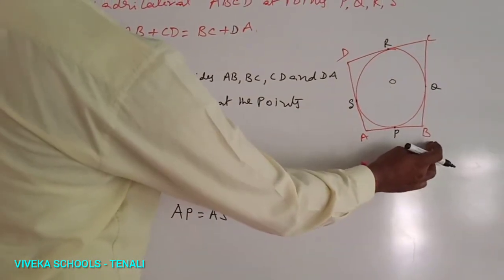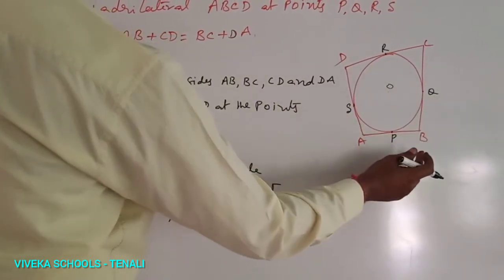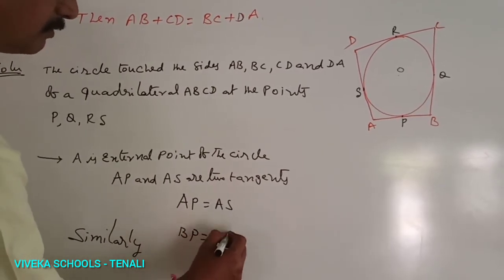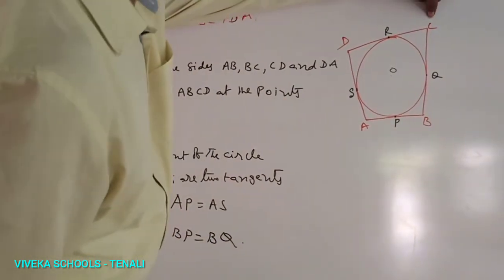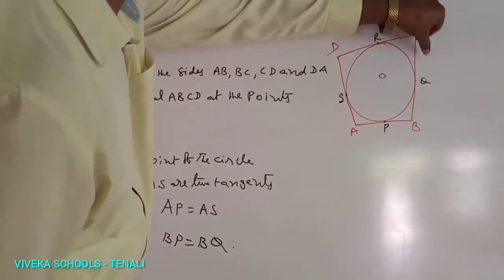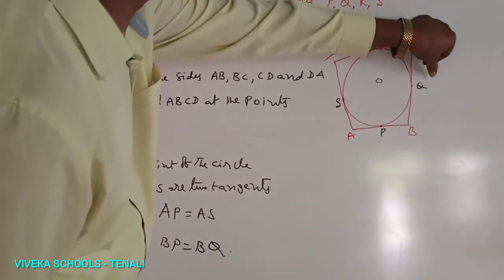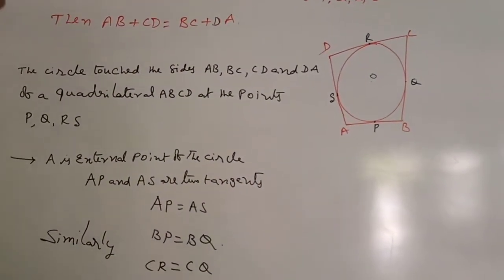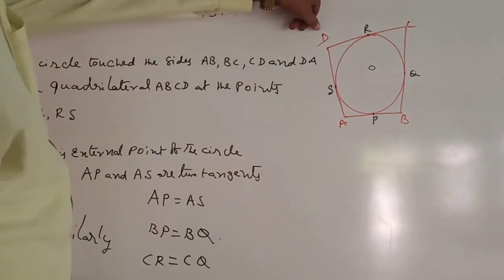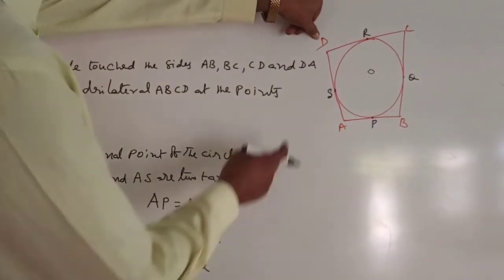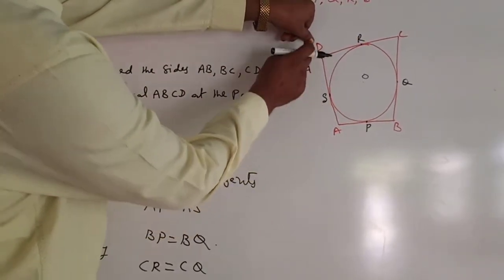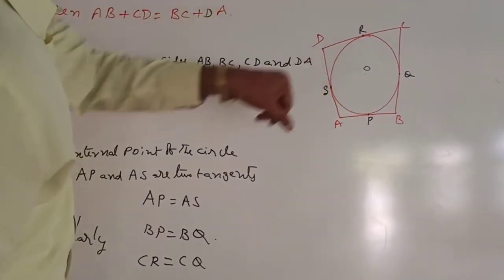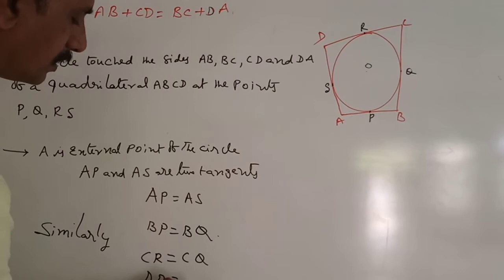Similarly, B is the external point of the circle. BP and BQ are the two tangents. Therefore, BP equals BQ. Now C is the external point of the circle. CQ and CR are the two tangents. Therefore, CQ equals CR. And similarly, D is the external point of the circle. DR and DS are the two tangents. So DR equals DS.